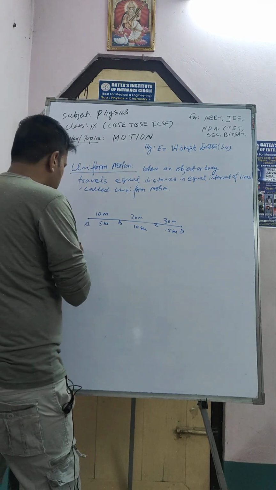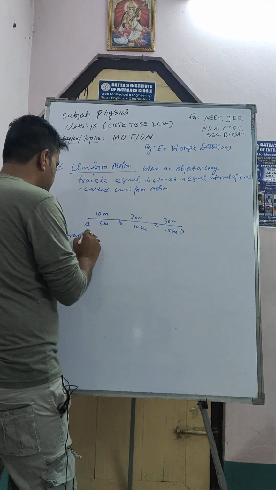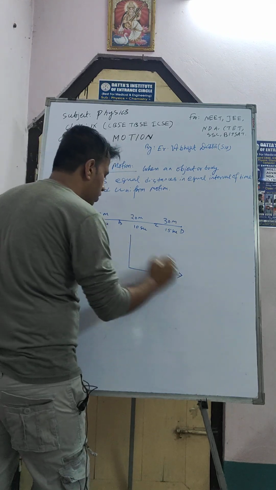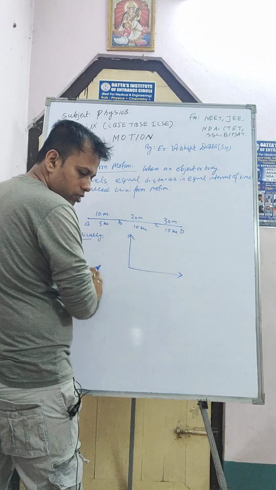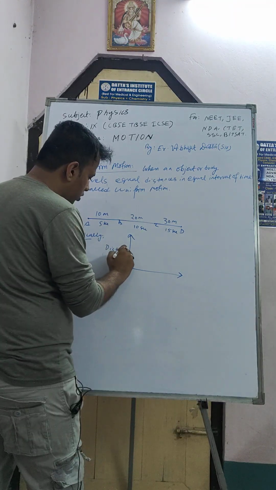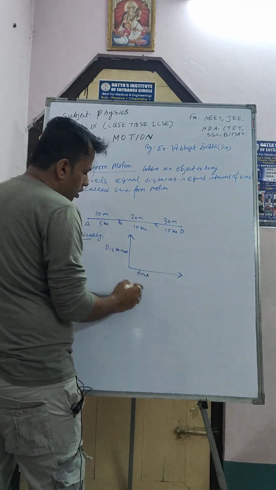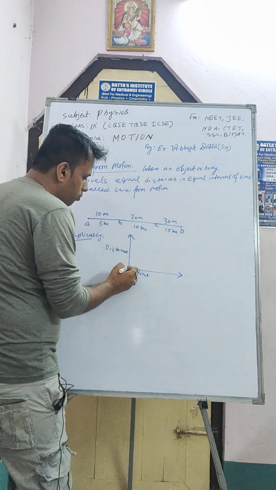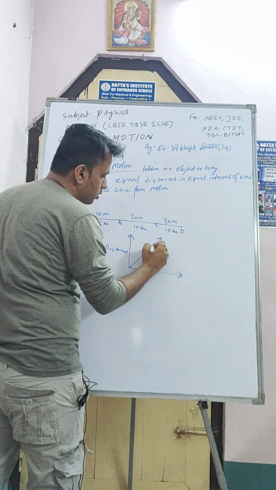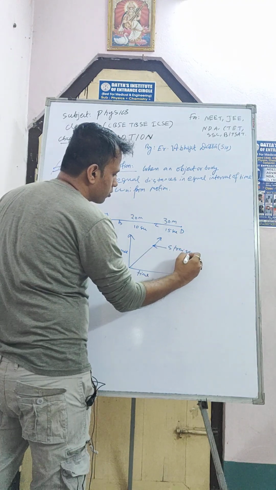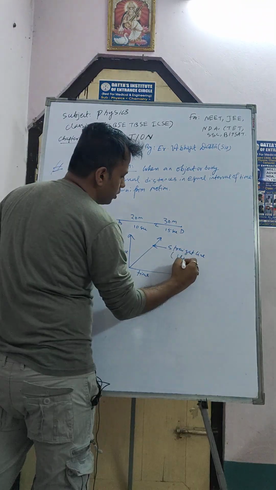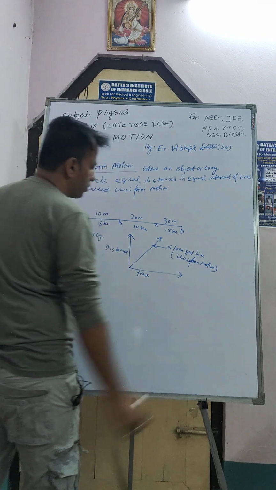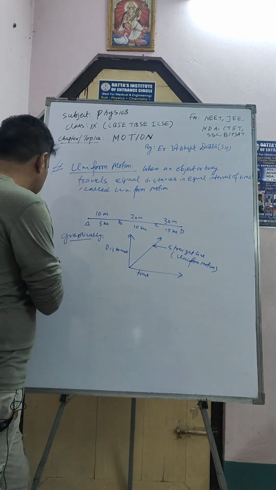Okay, now graphically we can represent. Graphically, suppose this one is distance and this one is time. I will explain this graph in a later class, in another class. Okay, so for uniform motion, this will be a straight line. This is a straight line. Okay, it represents uniform motion. Now what is non-uniform motion, sir?